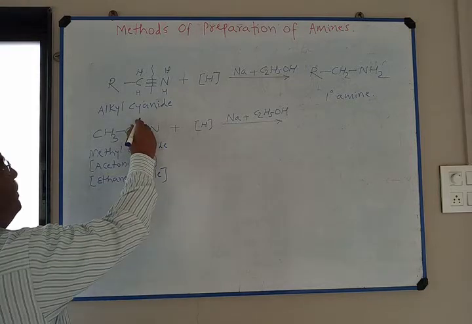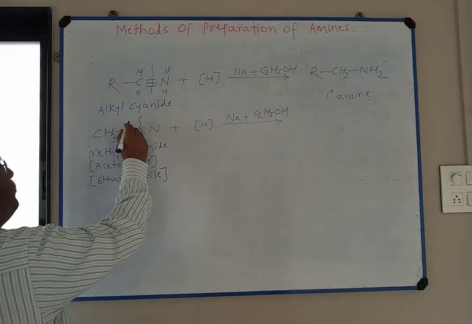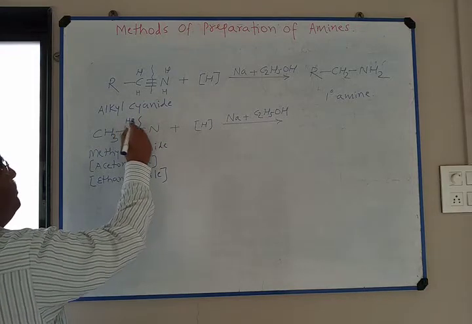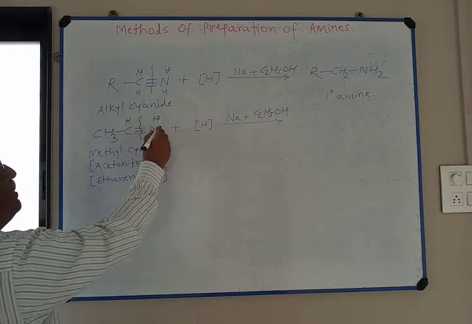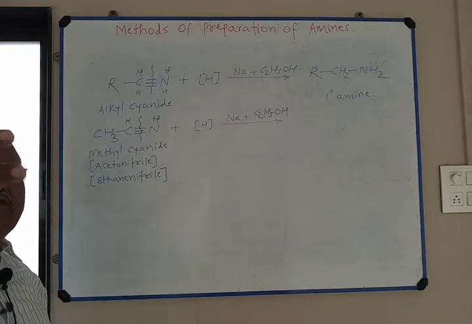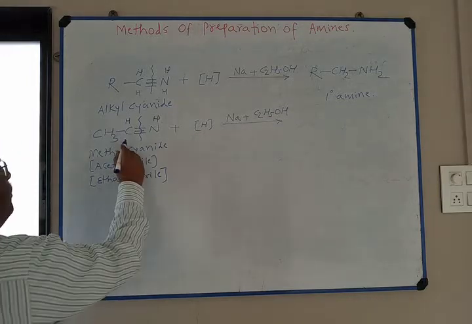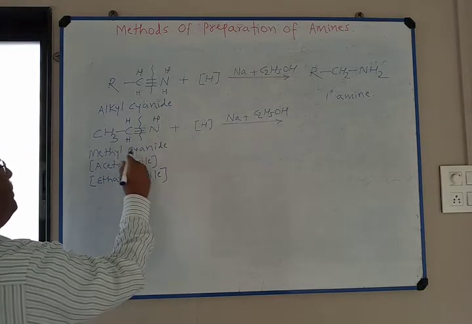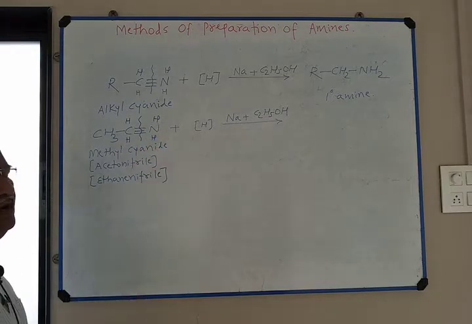Cyanide group undergoes reduction. Hydrogen is added on this side, another hydrogen atom is added on this side. Triple bond is converted to double bond. Again, one more hydrogen is added here, another hydrogen is added here.